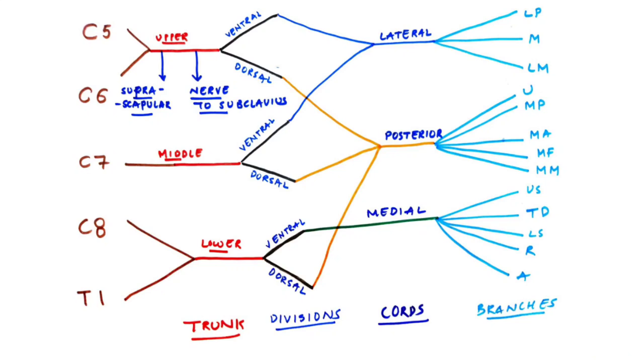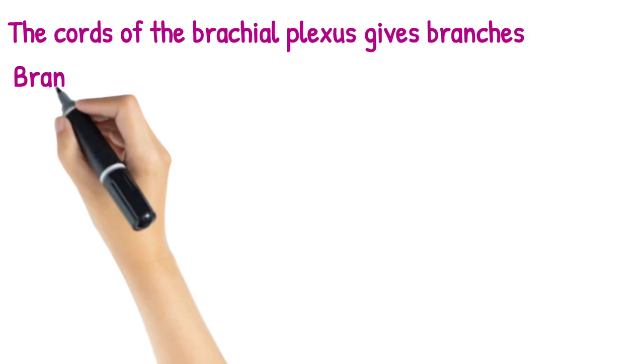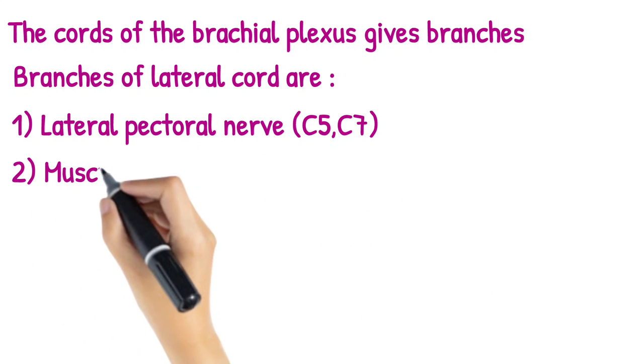And the third cord, which is the posterior cord, is formed by joining the posterior or dorsal divisions of the upper, middle and the lower trunks of the brachial plexus. Now in the diagram you can see the blue color represents the lateral cord, the yellow color represents the posterior cord and the green color represents the medial cord.